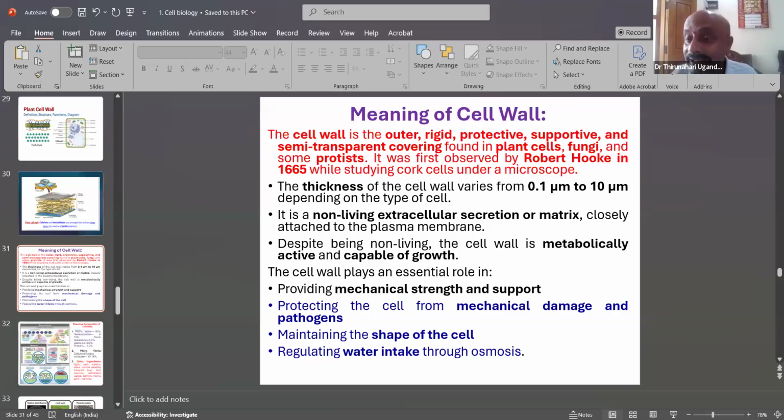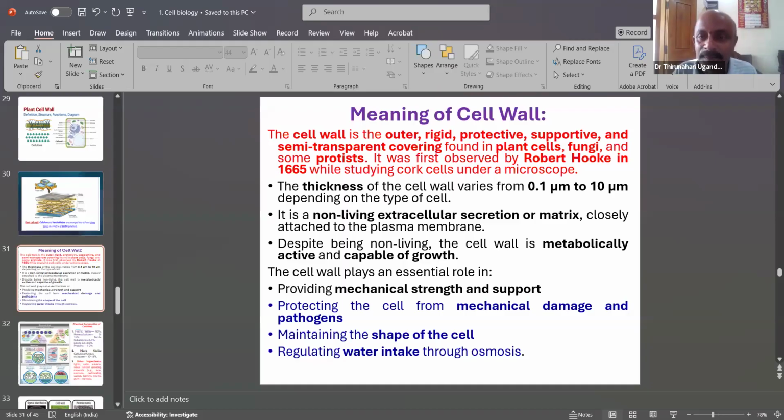Osmosis plays an important role in plant and animal cells, and the movement is from low to high, not high to low. That is the importance of osmotic pressure.